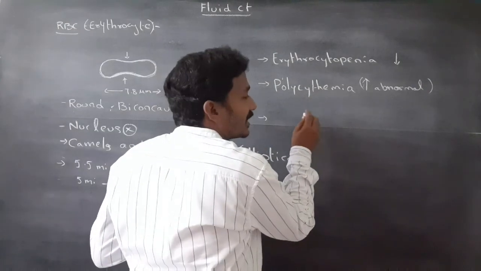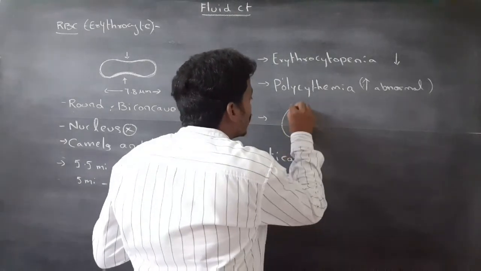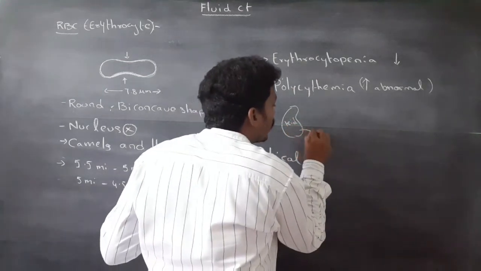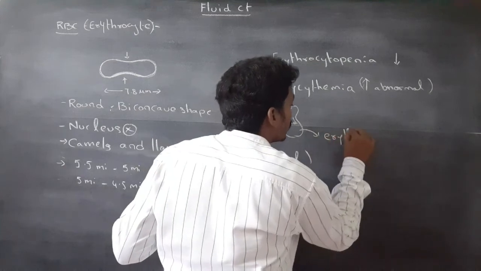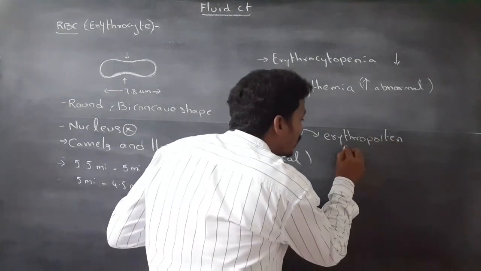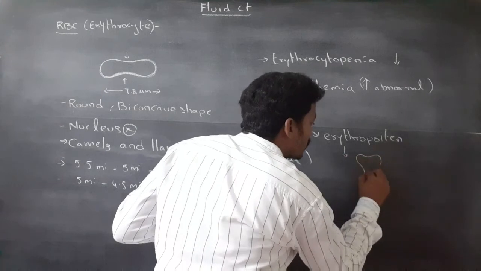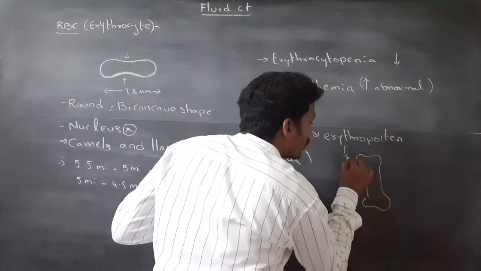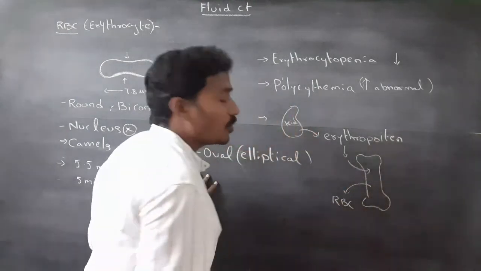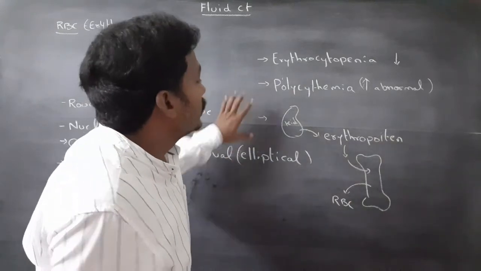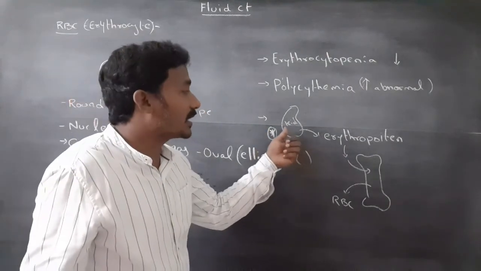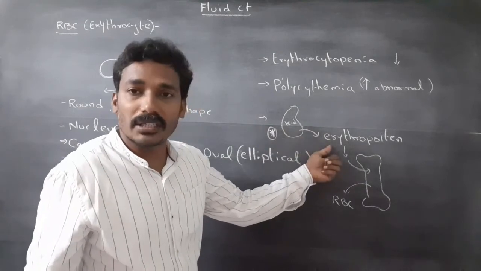Important: shortage of oxygen in the blood stimulates the kidney to release erythropoietin.